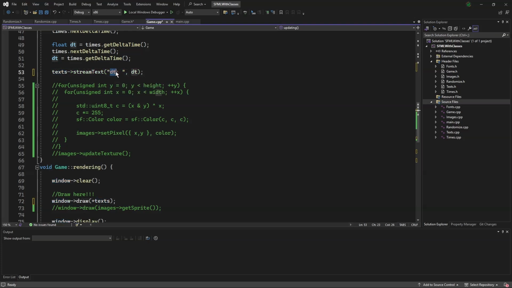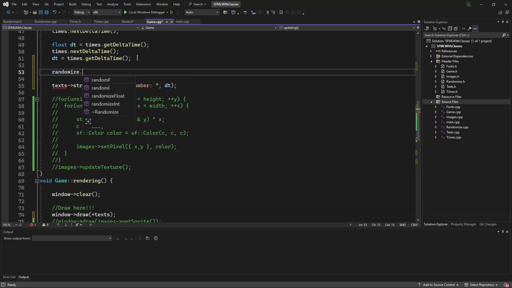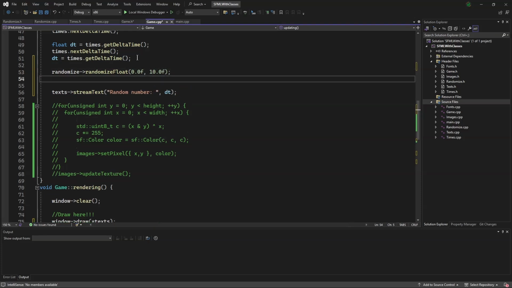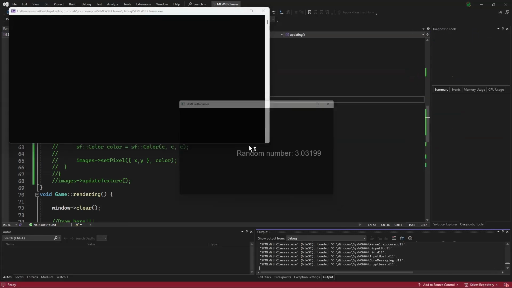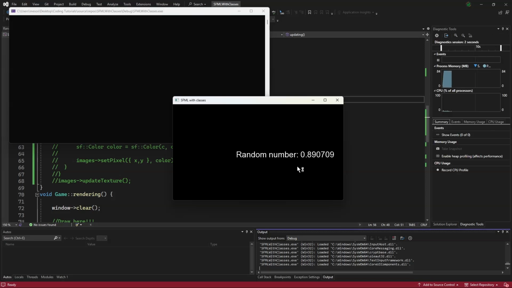We will say random number. Right above that, we will say randomize dot randomize float from 0.0f to 10.0f. Now we will make a variable float random variable equals randomize dot random f. Now we will copy this, put it here, and now we will open the debugger. Now you can see that's an inclusive random number between 0 and 10.